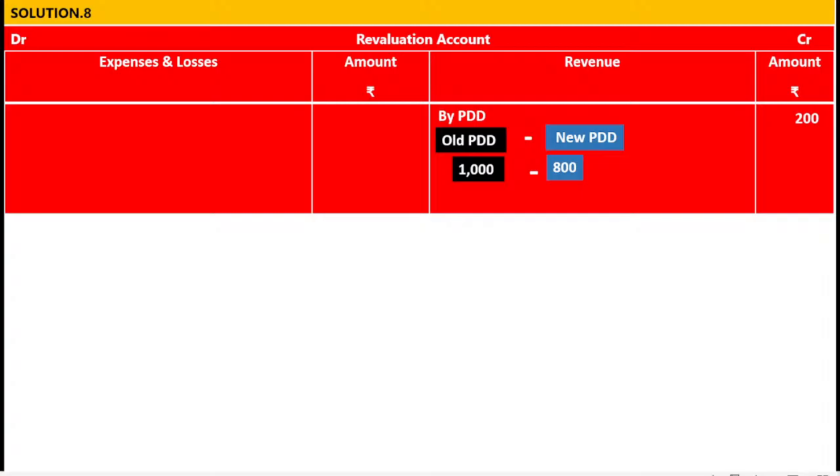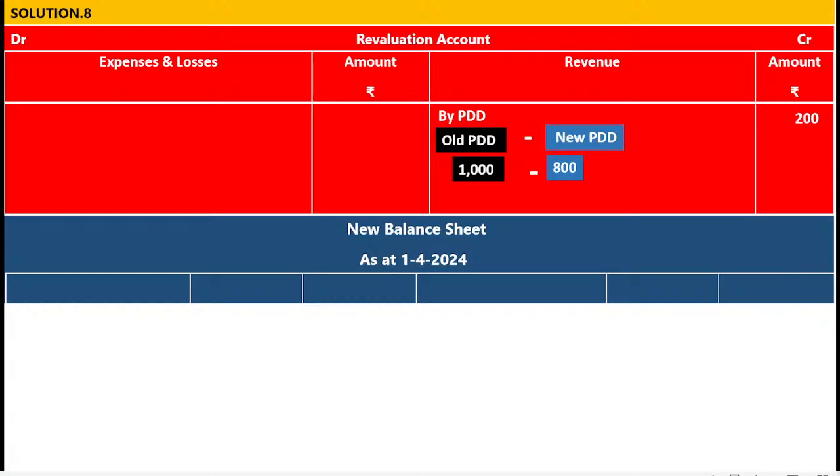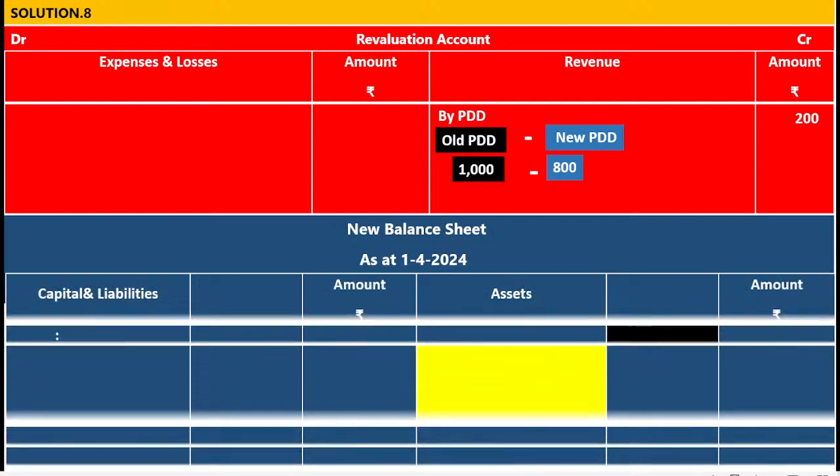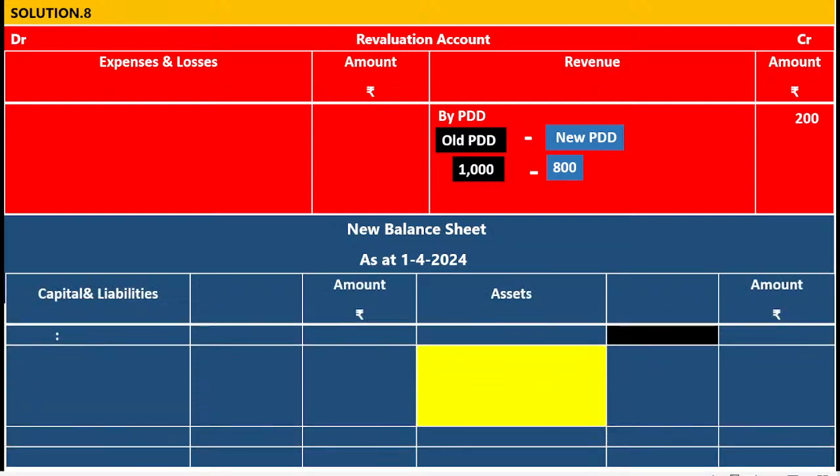Okay. Step number 2. New balance sheet of Messrs. Mr. A, Mr. B and Mr. C as at 1/4/2024. Capital and liabilities amount rupees, assets amount rupees. I think everybody understanding it. Draw the format like this.